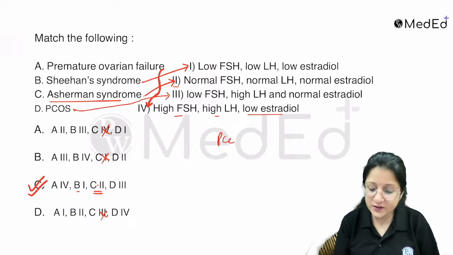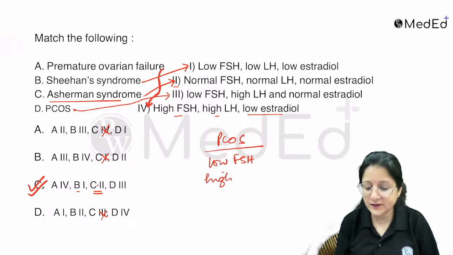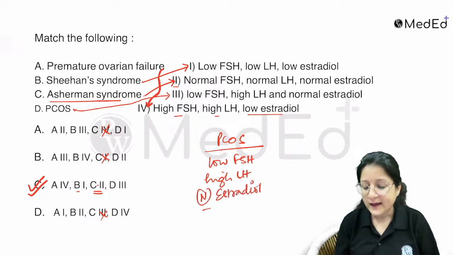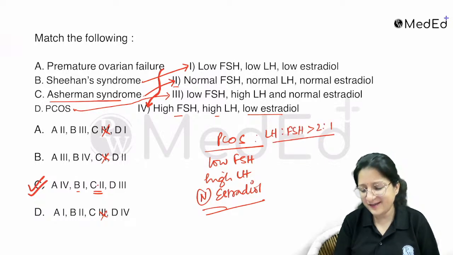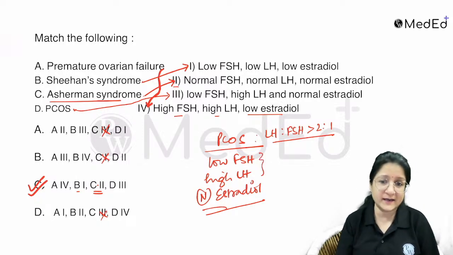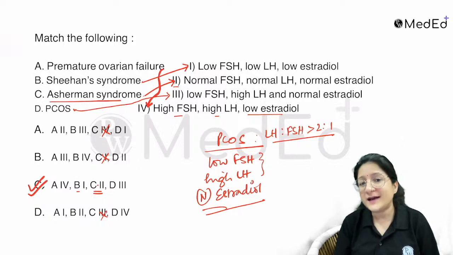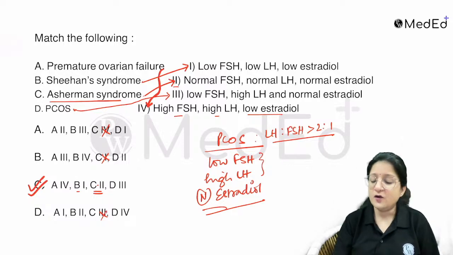So in PCOS, you can see here we have low FSH, high LH, and normal estradiol. And remember here, yes, in PCOS the LH to FSH ratio is generally more than 2 to 1, but this is not a part of the diagnostic criteria. Please remember that for the diagnostic criteria of PCOS, we are checking serum testosterone.